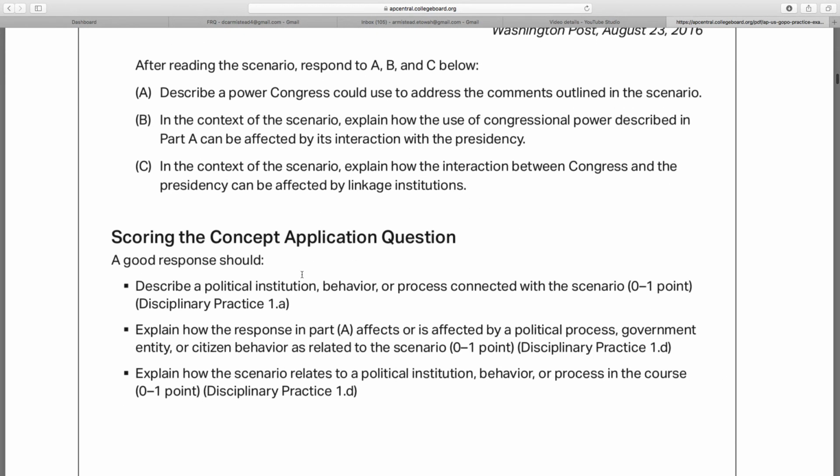So if you notice, this is all of 3 points. I believe with the way the argument essay has been altered, that is all of 5 points. So this whole AP Gov exam you're going to take is all of 8 points. There's very little room for error on that.